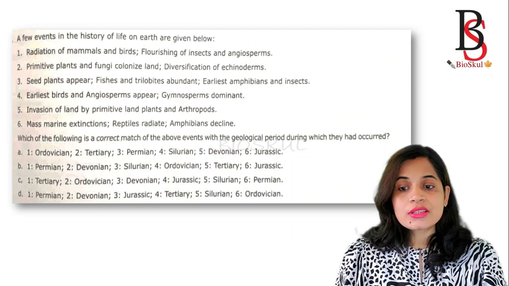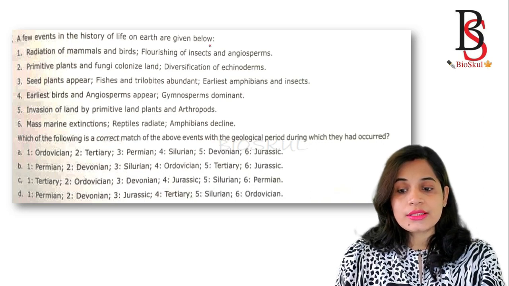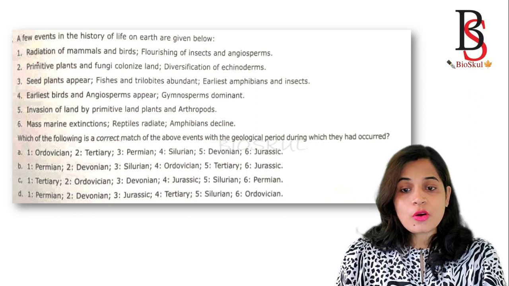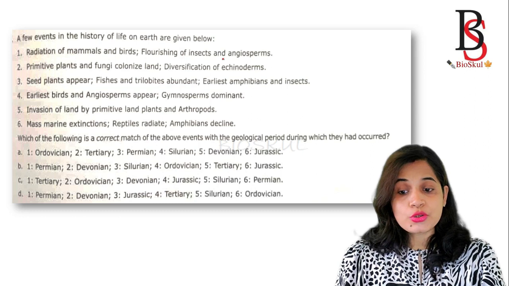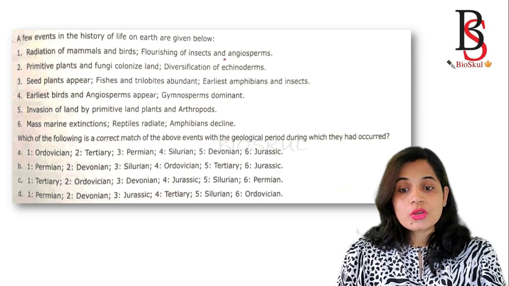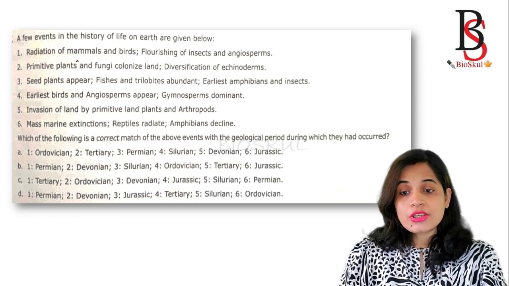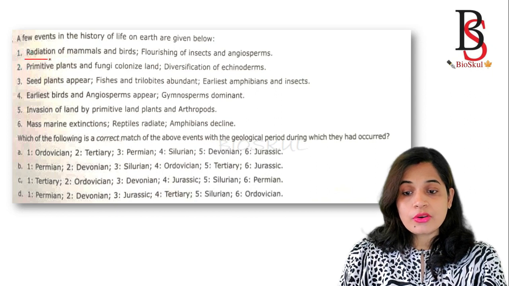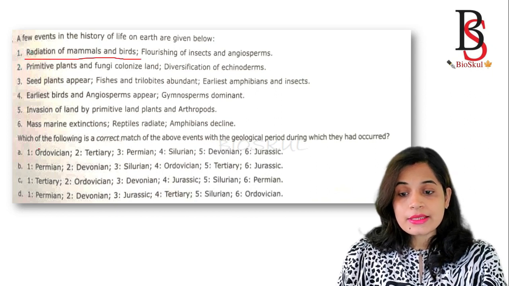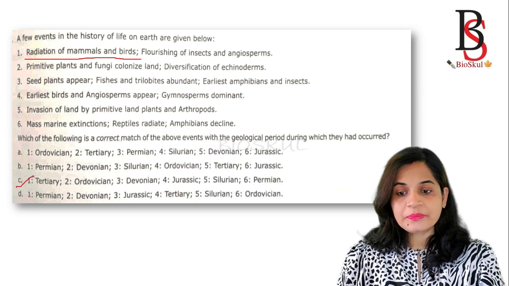And the last question is, a few events in the history of life on Earth are given below. Okay, let's see what the options are. Radiation of mammals and birds, flourishing of insects and angiosperms. Okay, so the radiation of mammals and birds takes place during the Tertiary period, right? That is option C.